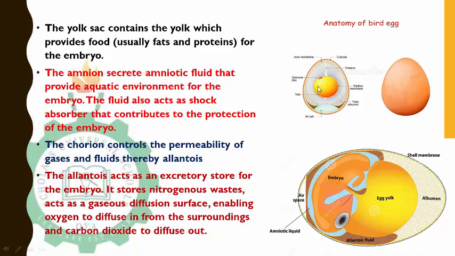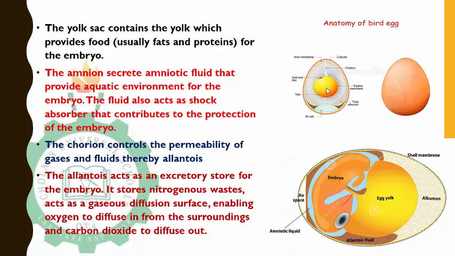So the yolk sac contains the yolk, and the major function of the yolk is that it provides food, usually fat and proteins, for the embryo. So it is very rich in food content that the embryo needs to grow. The amnion secretes amniotic fluid that provides an aquatic environment. We said that an aquatic environment is necessary for sexual reproduction. And since these animals are no longer in water, they still have to perform their reproduction in an aquatic environment.